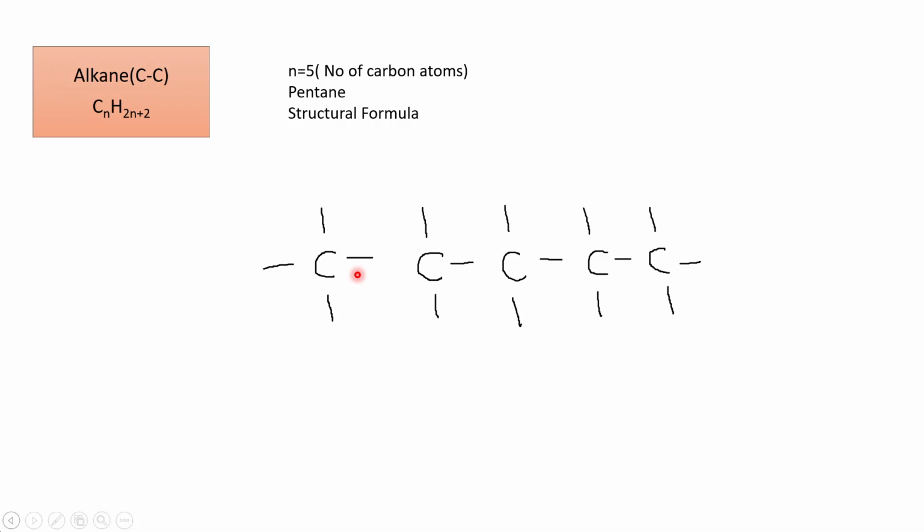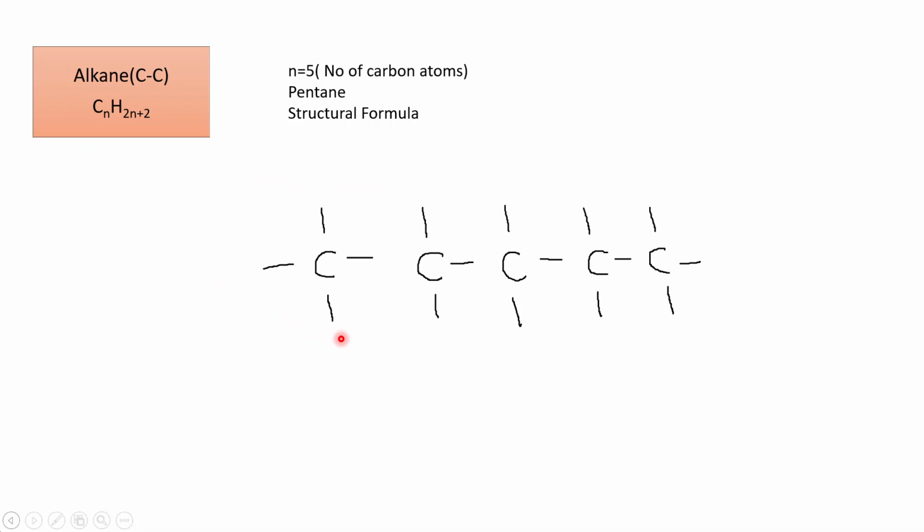It indicates the shared pair of electrons. 1, 2, 3, 4. 1, 2, 3, 4. For this carbon atom, 1, 2, 3, 4. And for the last carbon atom, 1, 2, 3, 4. So there are 4 lines drawn around each carbon atom.